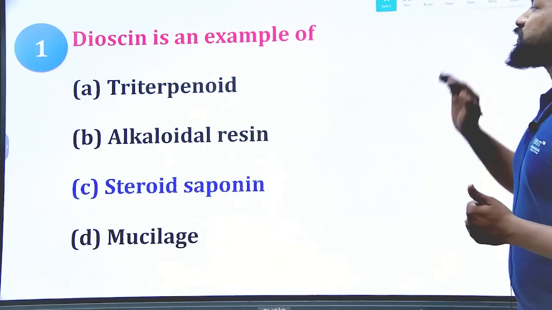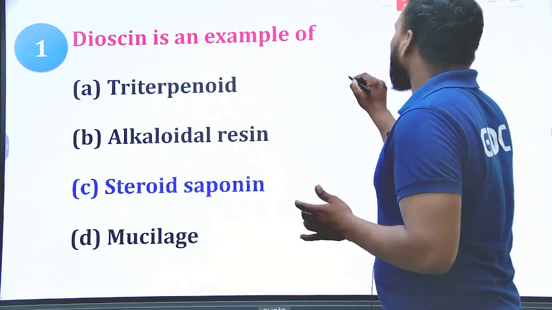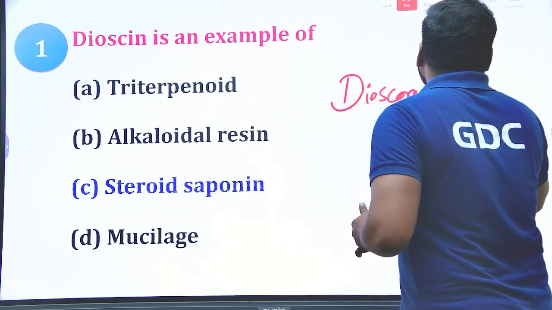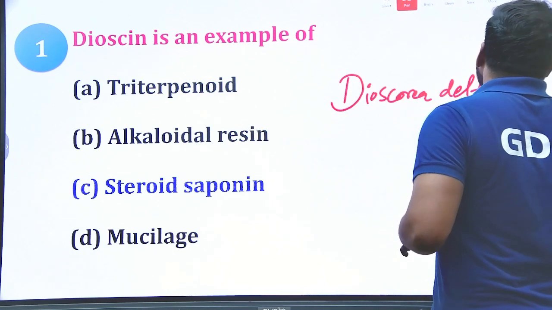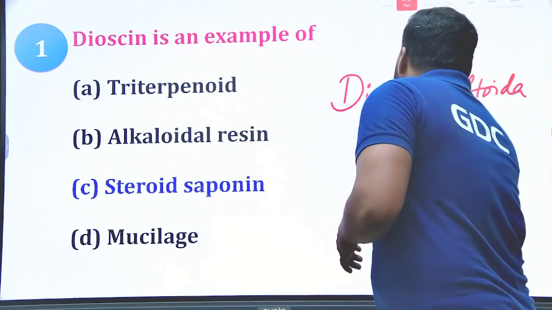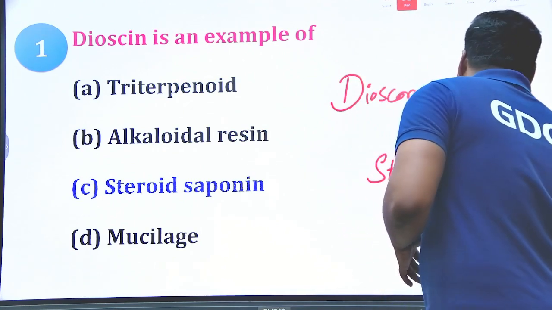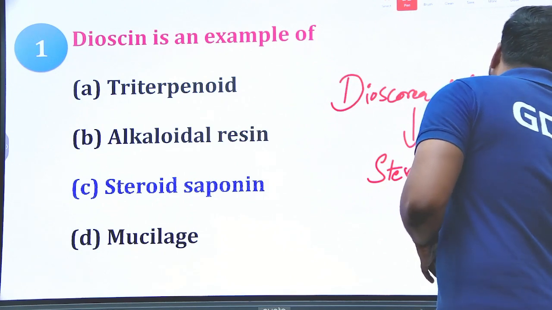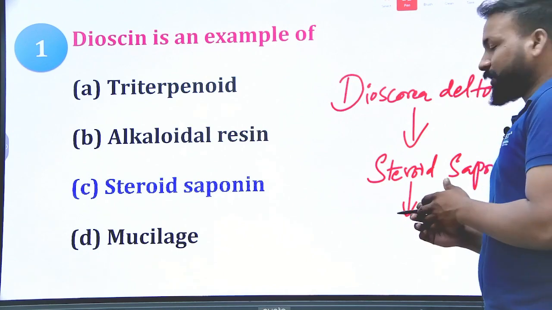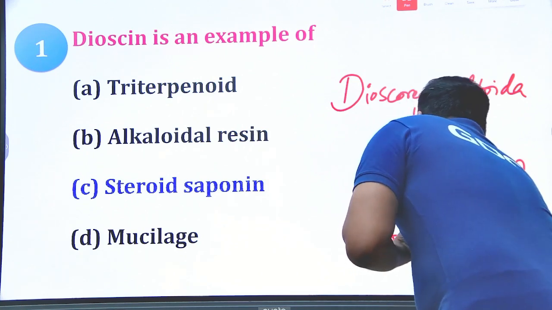Steroidal saponin. That's why I have said this diosgenin is obtained from the Dioscorea deltoidea, and which is a steroidal saponin, and it is also mainly important and useful for the synthesis of corticosteroids.